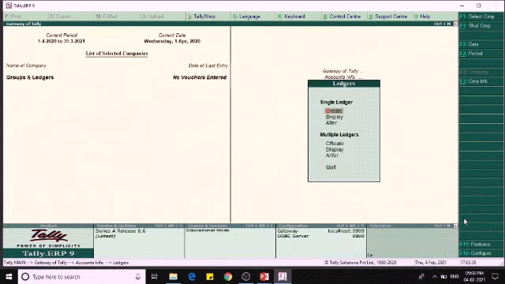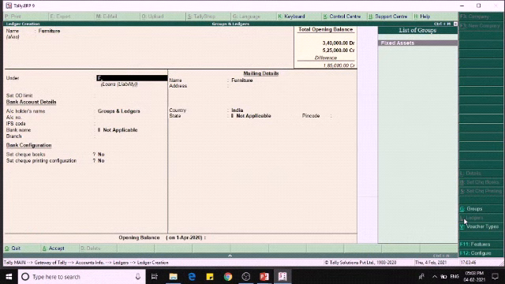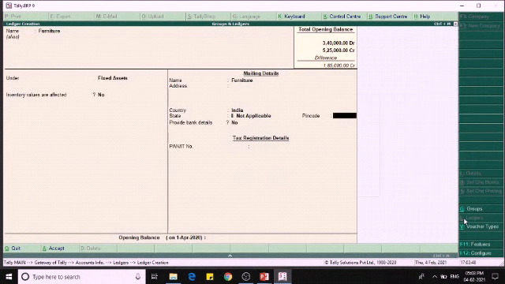Let us create the fixed asset, furniture, as the fixed asset. As on date, the fixed asset balance is 3 lakhs.